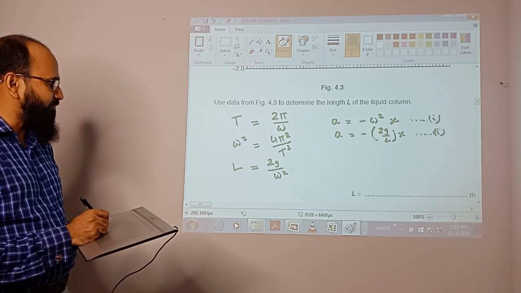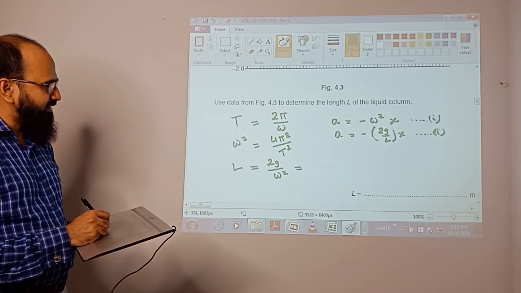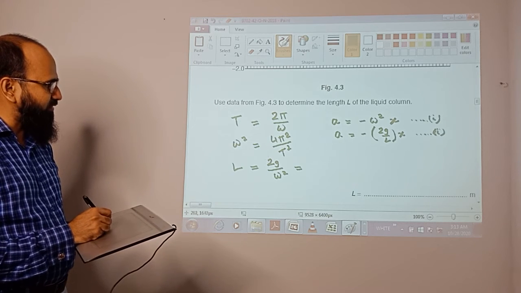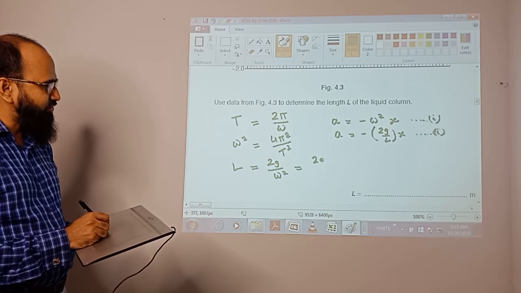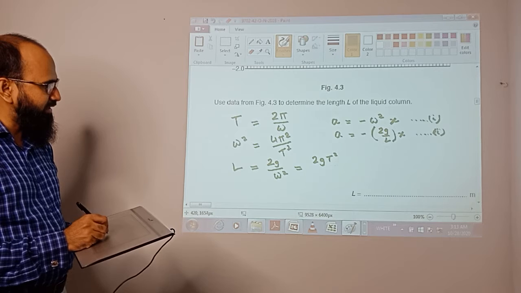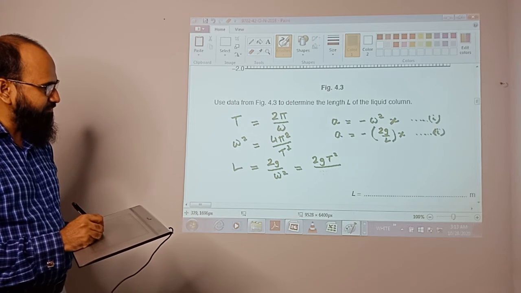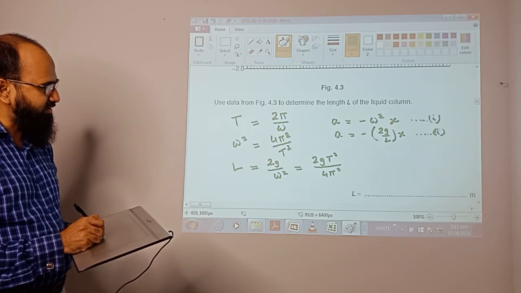So from there, you put the value over there. Omega square you know already. So if you put the value, it will be twice g T square by 4 pi square.